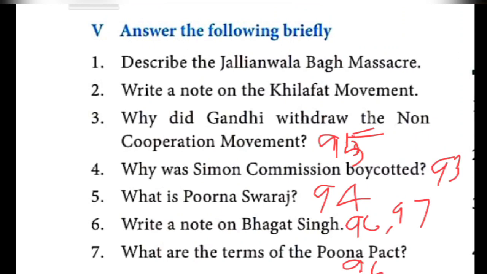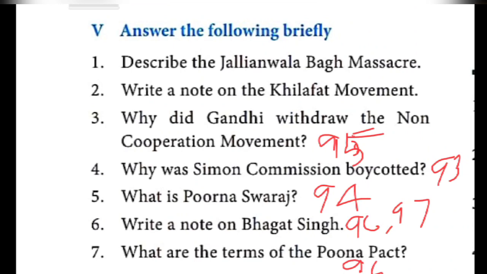Next, the fifth one, Purna Swaraj, page number 94. First paragraph, first line: from 'some Congressmen' onwards till the sixth line, 'was declared as the goal'. That is the answer.